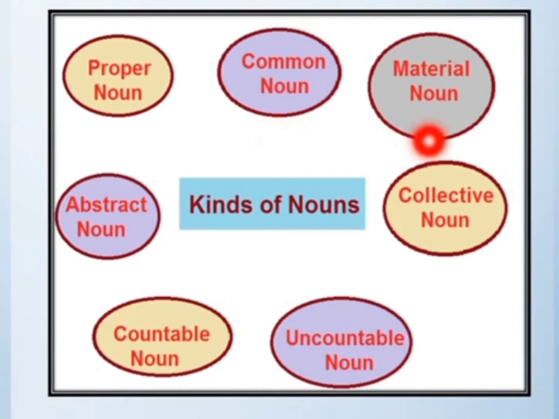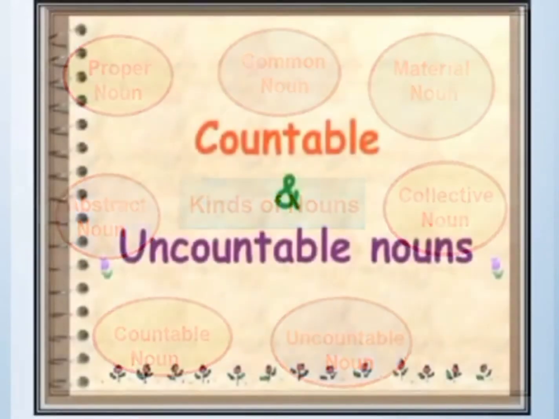Material noun, which is the name of the material out of which something has been made. Collective noun, a group of something, either animals or things. A name which is given to that group is a collective noun. Abstract noun, the noun which is given to your feelings, your emotions. And today we'll be learning about countable and uncountable nouns.